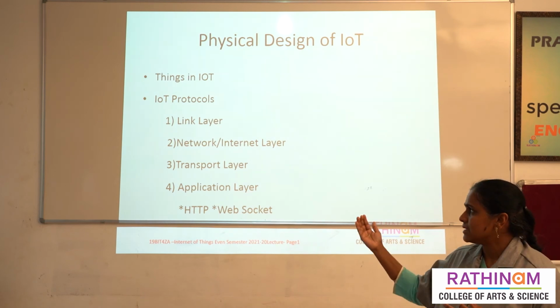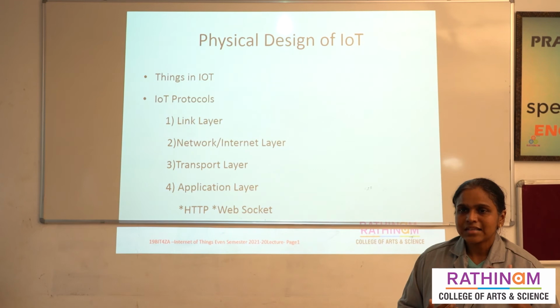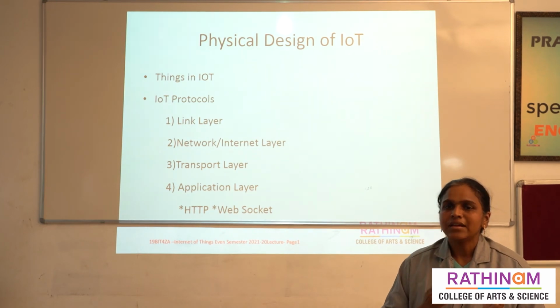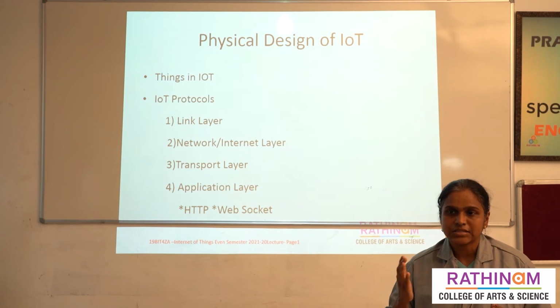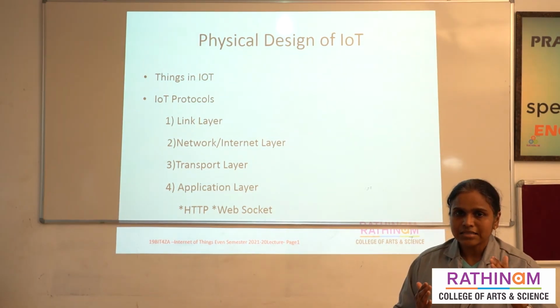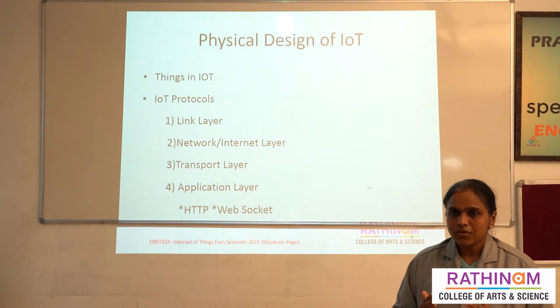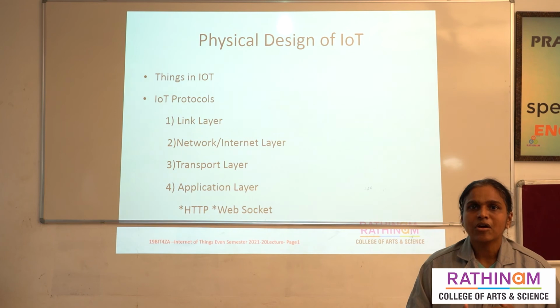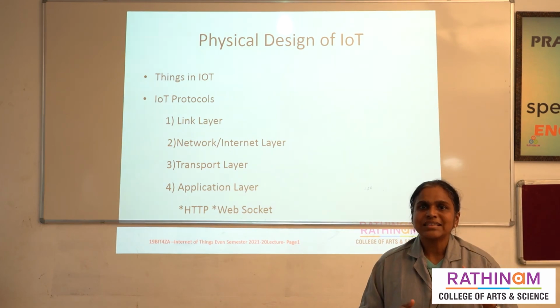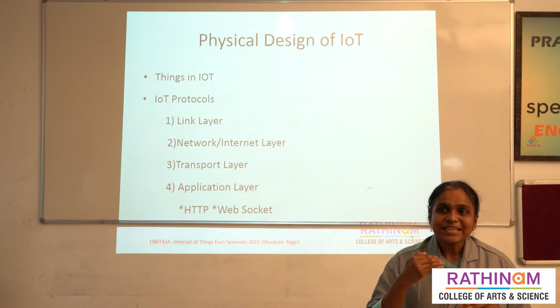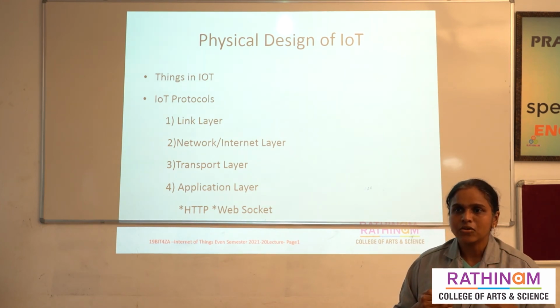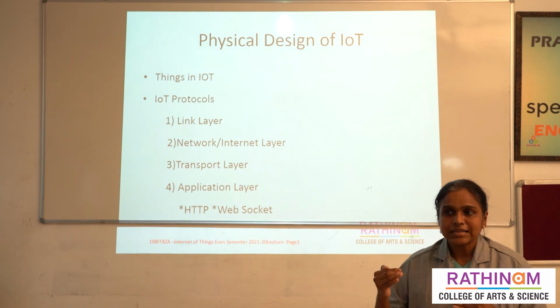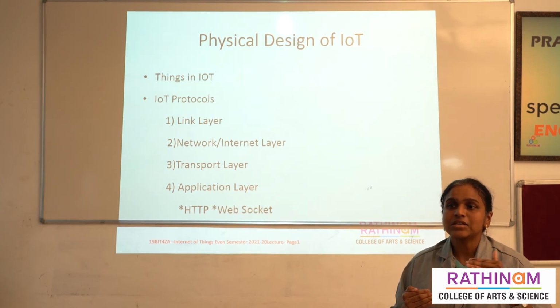After that, let us see about the transport layer. What do you mean by transport layer? In this transport layer, we transfer data as end to end messages. In this transport layer, we have two types of protocol. One is transmission control protocol and another one is user datagram protocol. Transmission control protocol is a connection oriented protocol, mainly used for HTTP and HTTPS. What do you mean by HTTPS? It is mainly used for security purposes.